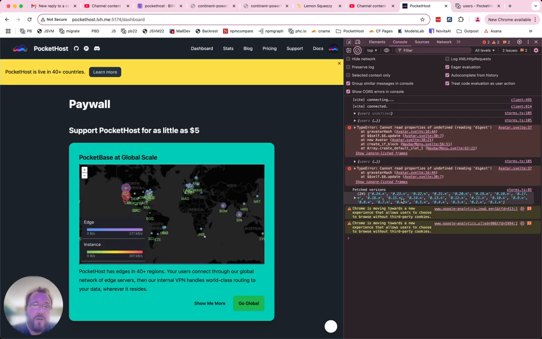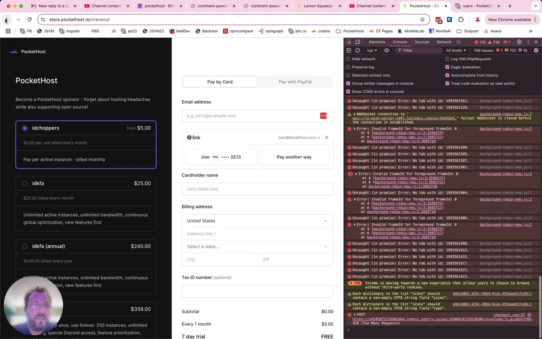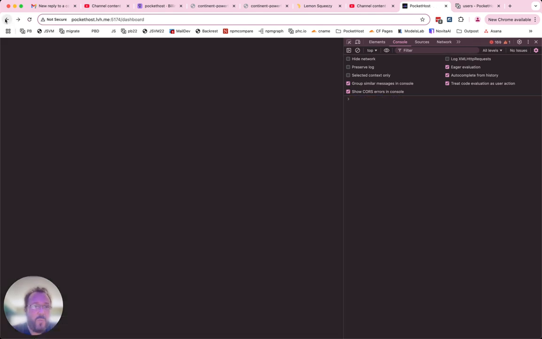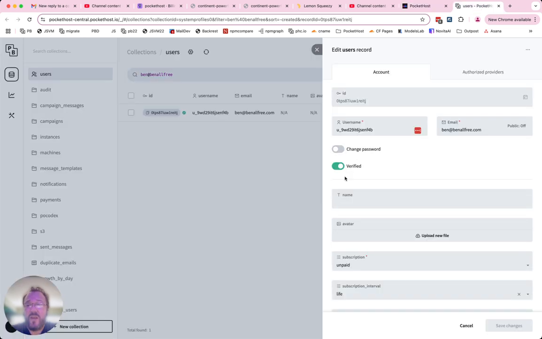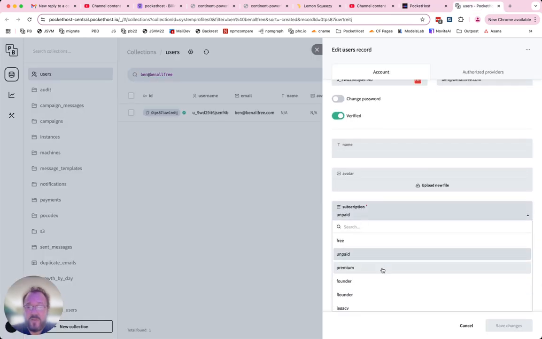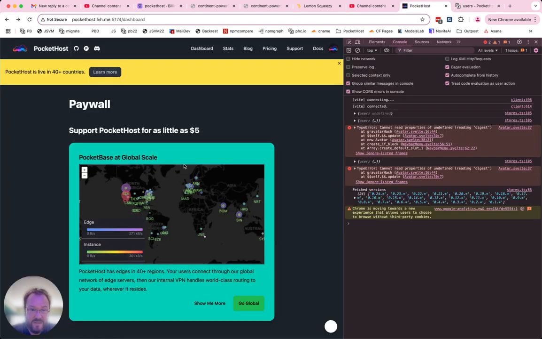So we're messing with this paywall, and one thing I realized is that if a user clicks on this to pay, when they go back or if they leave the site open, even after they've paid, they're still going to be at this paywall because the user record isn't updating. So I think I do need to have a real-time connection to the user record so that when the database changes here from unpaid to, say, premium, when it goes back here, this instantly changes. So we're going to do that right now.